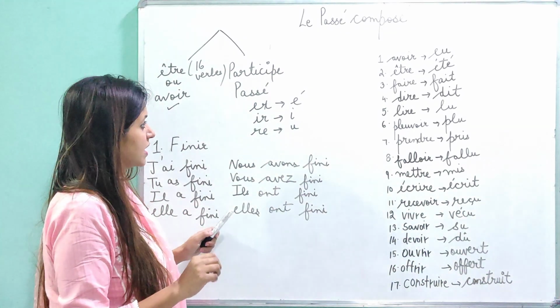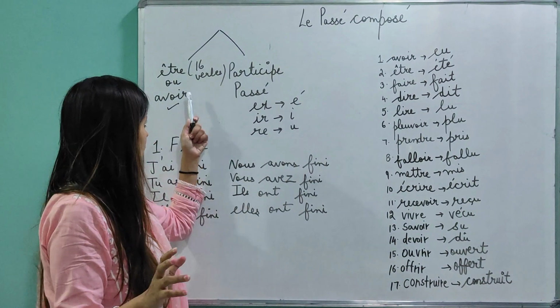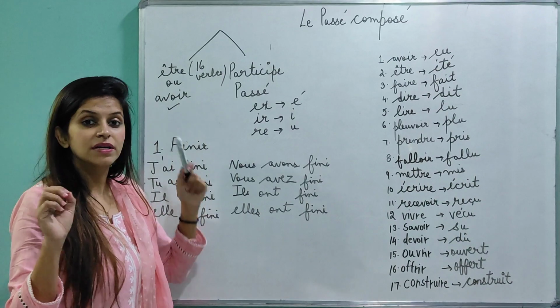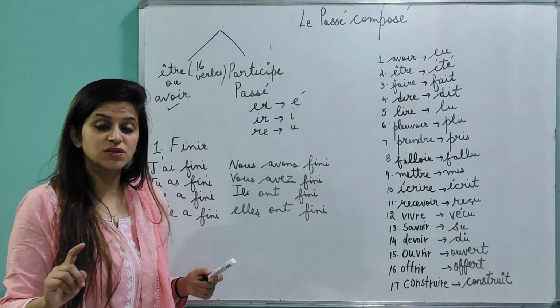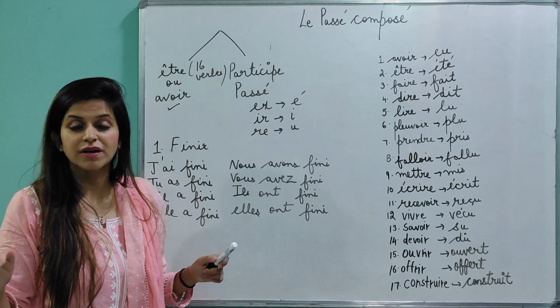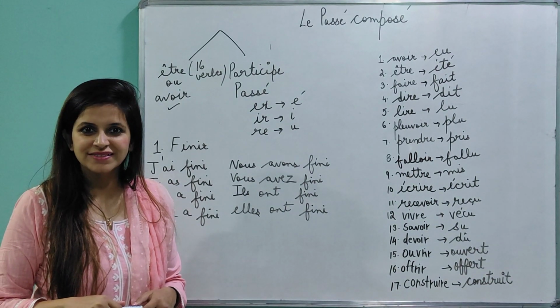So till this time, make sure that you're thorough with this passé composé topic. The avoir portion should be really very clear before we move on to the être one next time, followed by a mixed question. By that time, if you have any doubt in any of the topics, put it down in the comment section and I'll be more than happy to help.